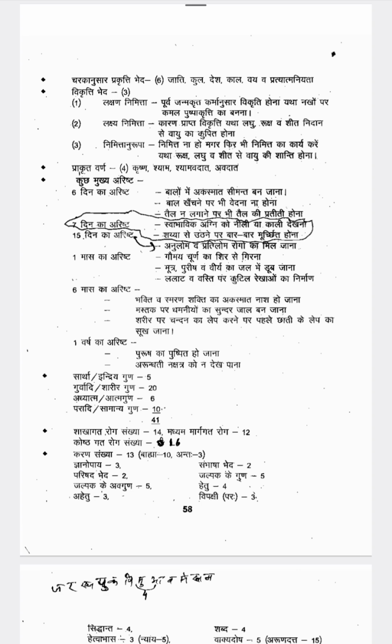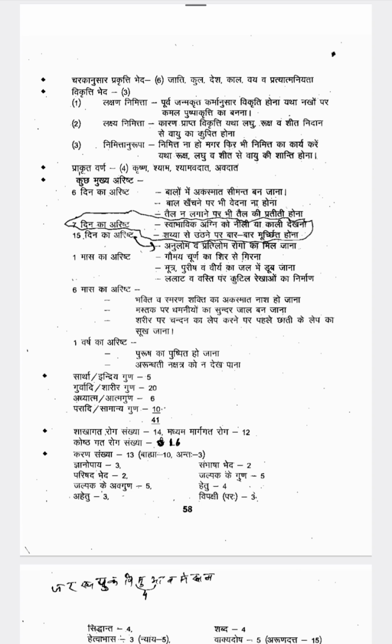Okay, so Laghu, Tikshna, Ushna, Ruksha, Khara, Drava, Kathina, Sara, Sthula, Pichila. So these are the Gurvadi Guna or Sharira Guna, 20 in number.